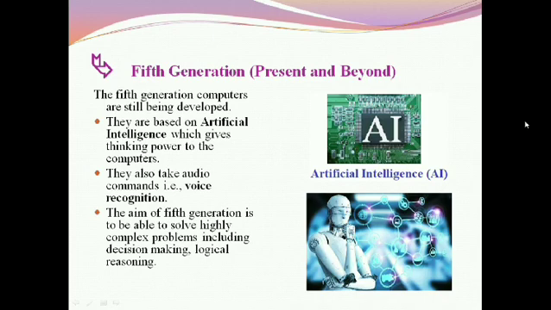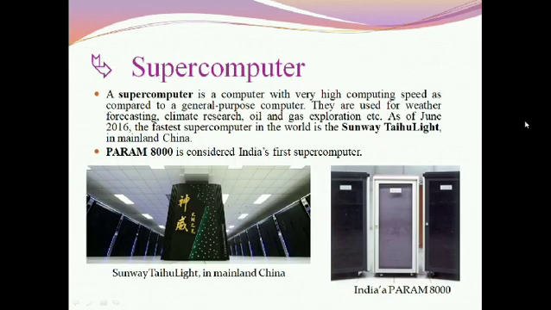So here we will learn about the supercomputer. A supercomputer is a computer with very high computing speed as compared to a general purpose computer. They are used for weather forecasting, climate research, oil and gas exploration, etc. As of June 2016, the fastest supercomputer in the world is the Sunway Taihu Light in mainland China.